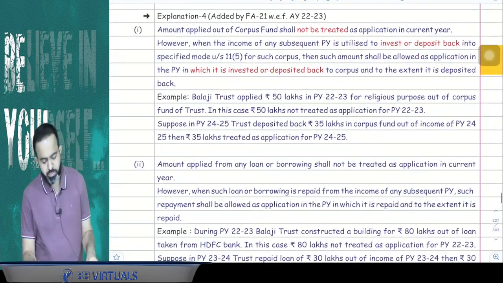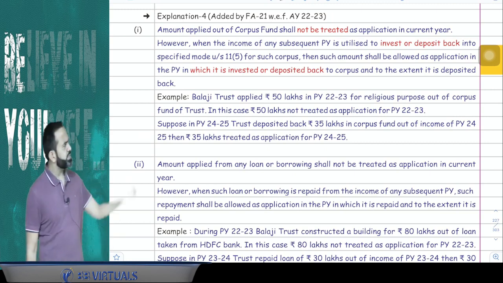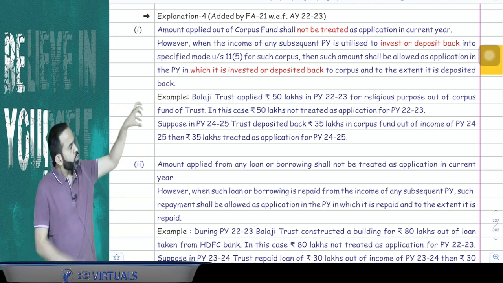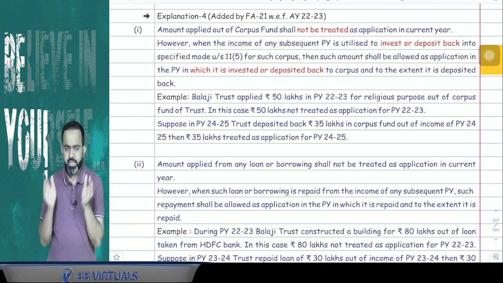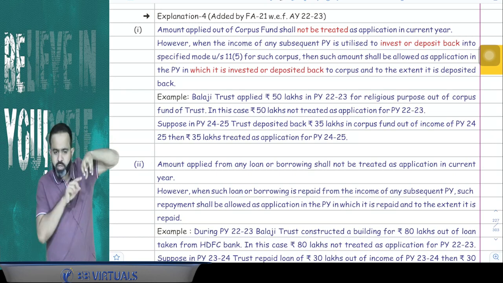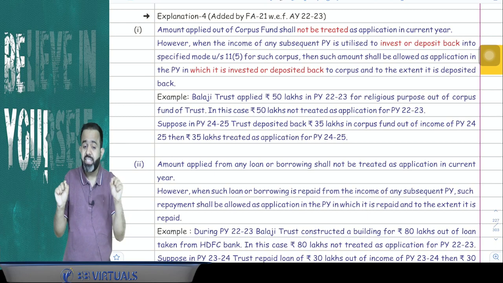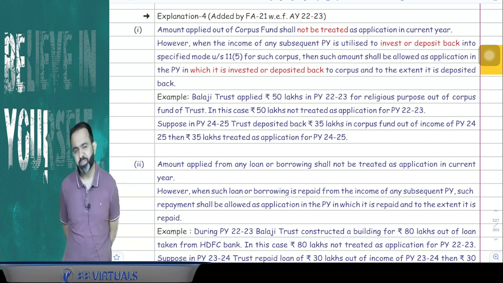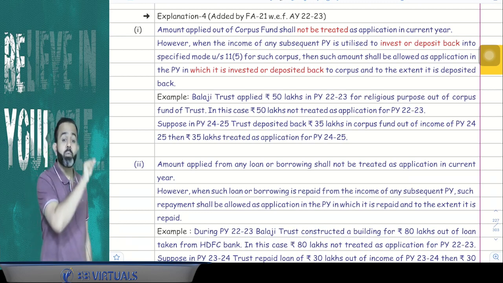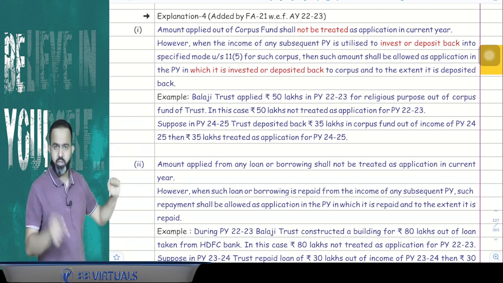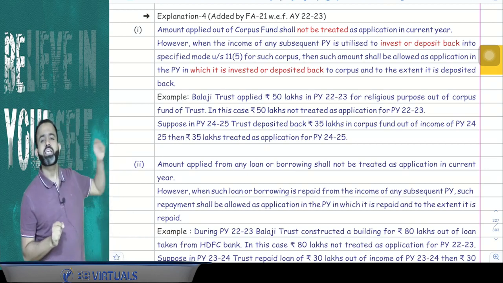Now there is Explanation number 4. Explanation number 4 says that, suppose guys, the trust has a corpus, and out of the corpus, the trust withdraws some amount and applies it in the current year. In the current year, they use that corpus fund for the application. Then guys, whatever amount they have applied now, in the current year, it will not be treated as application. It will be treated as application in the year in which it is deposited back to the corpus.